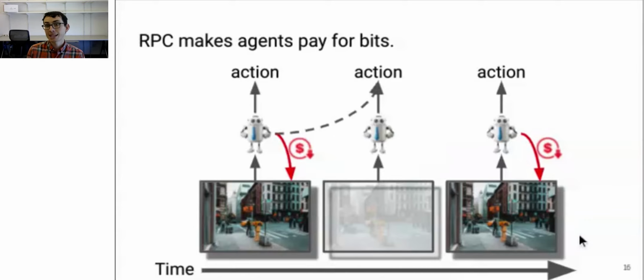So if, say, a task can be solved in multiple ways, our method will prefer solutions where the agent's model can more accurately predict the future. Thus, the second mental model for RPC is that it is a model-based RL algorithm. However, unlike prior work, our method rewards the policy for going to states and actions where the model is correct, thus avoiding model exploitation. Let's try to see how RPC works on some experiments.